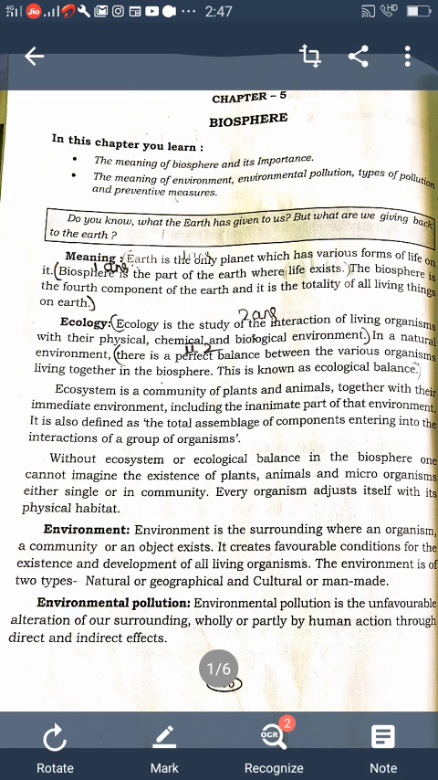Next, water pollution. What is water pollution? Water pollution is an alteration of physical, chemical and biological characteristics of water, which may have harmful effect on human and aquatic life. The important sources of water pollution are natural causes. Which are the natural causes for water pollution? Soil erosion, landslides, volcanic eruption, decay and decomposition of plants and animals, etc. These are the natural causes for water pollution.